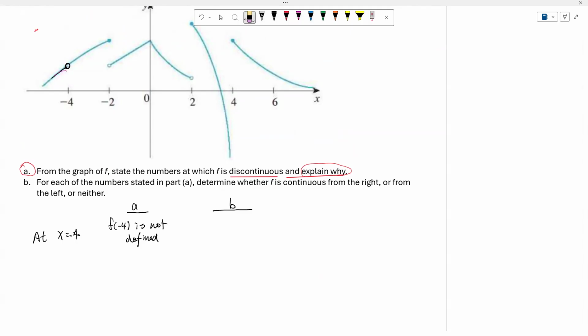Then now, how about from the left? Same thing. From the left, again, it's open here. So therefore, it's not continuous from the left. So therefore, in this case, it will be neither. Okay. Then let us look at another situation. Then now, probably at x equal to -2.